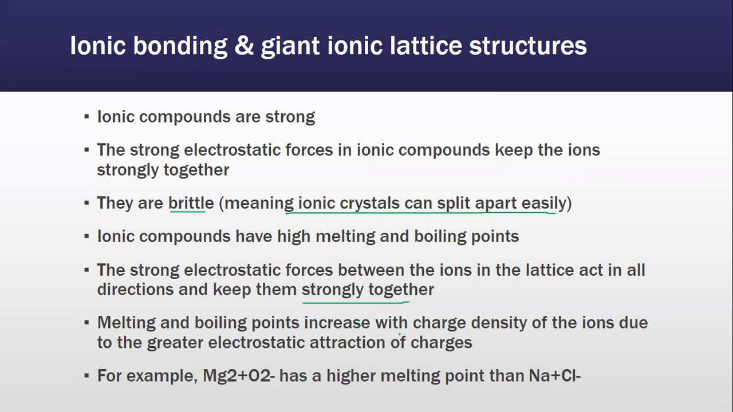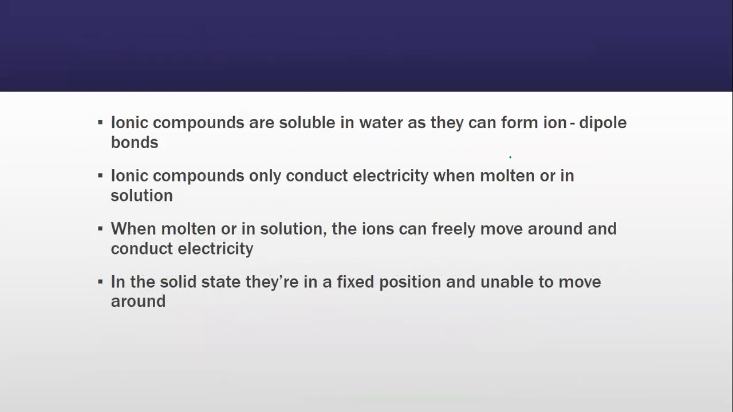Melting and boiling points increase with charge density of the ions due to the greater electrostatic attraction of charges. For example, we discussed two lattices, MgO and NaCl. Now, why does MgO have a higher melting point than NaCl? Because of the higher charge density. The cation and anion in MgO have 2 plus and 2 minus, but in NaCl the charge density is less. Here it is plus 1 and minus 1. Hence MgO has a higher melting point than NaCl.